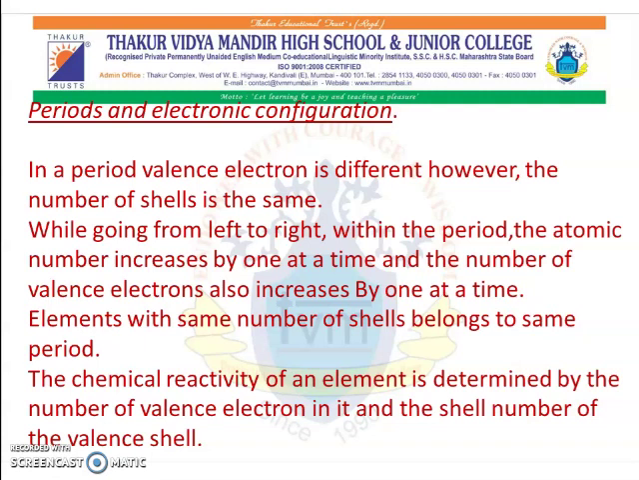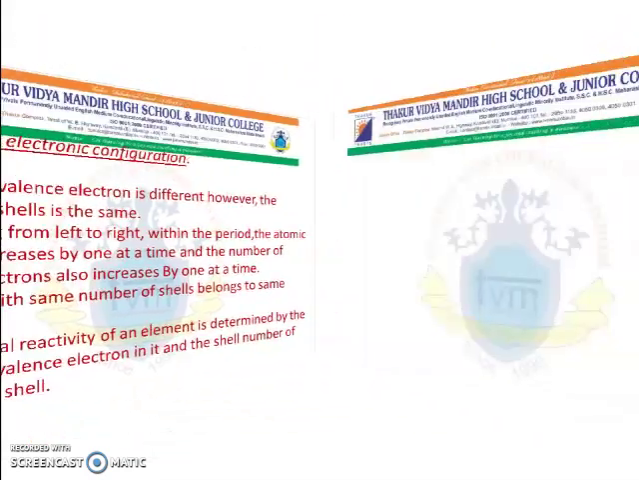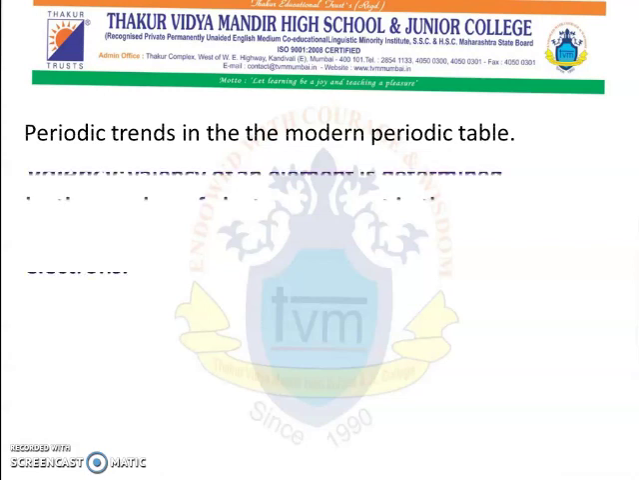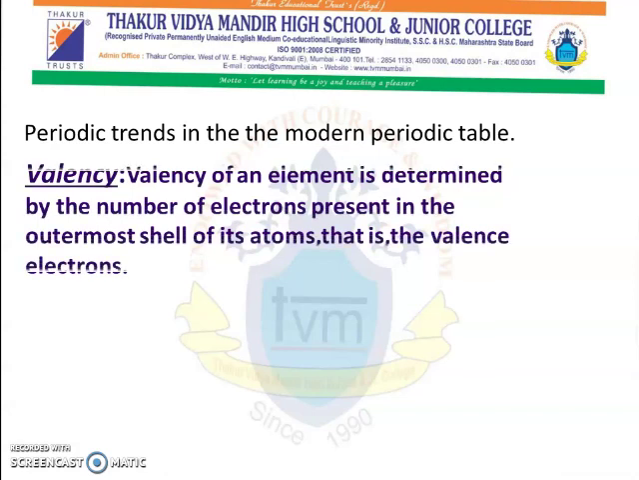Now that was about the periods and the groups in the modern periodic table. The next is periodic trends in the modern periodic table. There are certain periodic trends which we are going to discuss in this chapter.